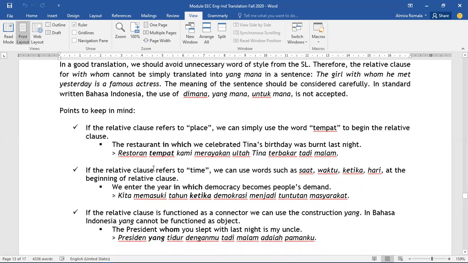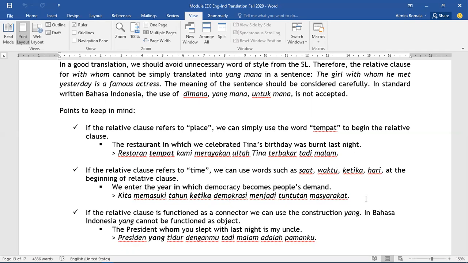And then when we have the relative clause that refers to time, we can use several words as the alternative, such as "saat," "waktu," "ketika," "hari," at the beginning of the relative clause. For example, we enter the year in which democracy becomes people's demand. We can translate it into bahasa Indonesia as "kita memasuki tahun ketika demokrasi menjadi tuntutan masyarakat." So don't use "di mana."